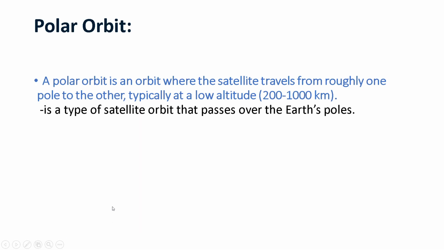So let us understand what a polar orbit is. A polar orbit is an orbit where the satellite travels from roughly one pole to the other. That's why we call it a polar orbit. Typically at a low altitude, 200 to 1000 kilometers. Okay, so it is a type of satellite orbit that passes over the Earth's poles.